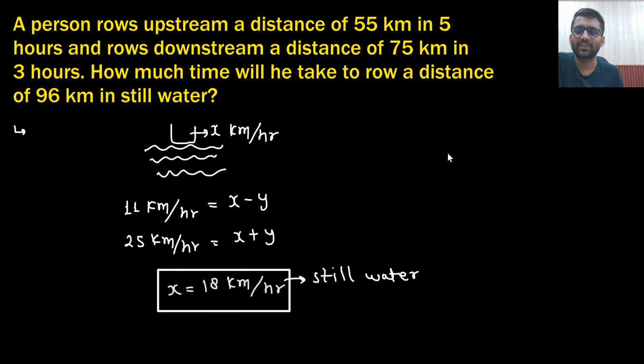So how much time will he take? 96 by 18. He has to go 96 km with the speed of 18 km per hour, right? Sorry, 25 plus 11 is 36, and 36 by 2 is 18 only. So 96 by 18.